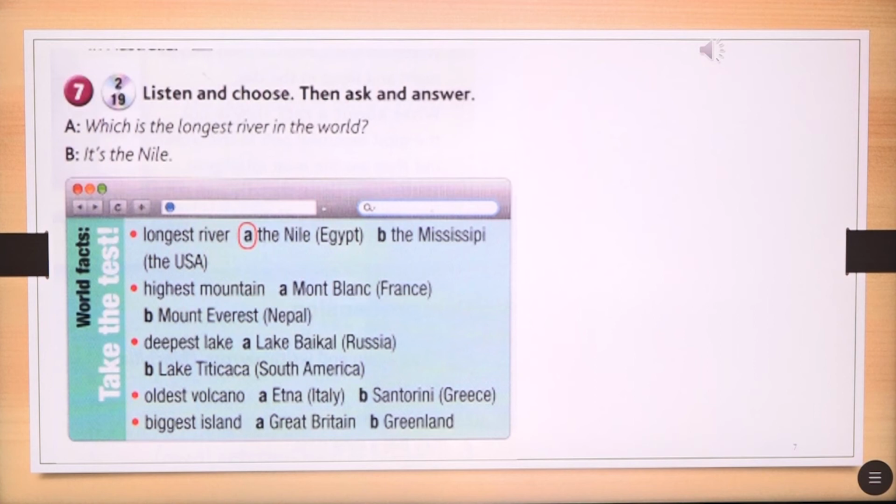The Nile. So first you will try to guess them, and then of course we will listen and check if you got the right ones. Okay, let's listen and check actually.